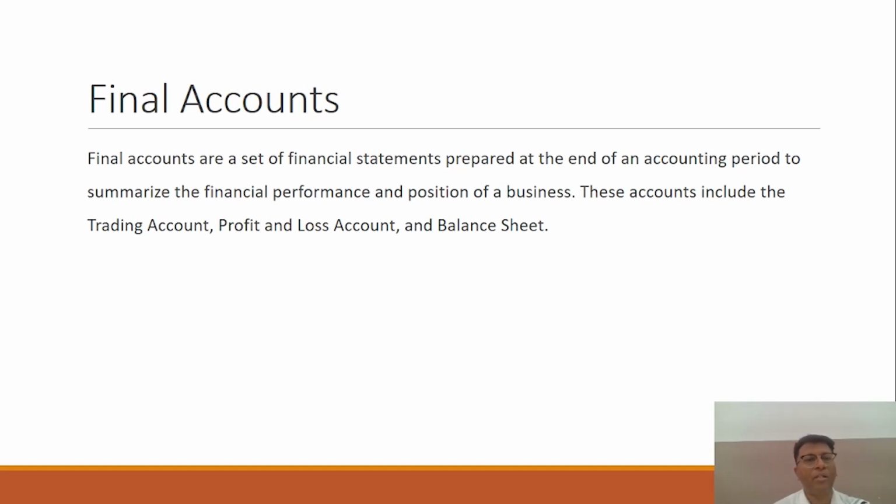These accounts include trading account, profit and loss account, and balance sheet. So first of all, we have to focus on the final account. Why are we calling them the final account? Because finally you want to take the information from your accounting books about the financial performance of the business organization and the financial position in the form of assets and liabilities. So these are called the final accounts, the financial statements.